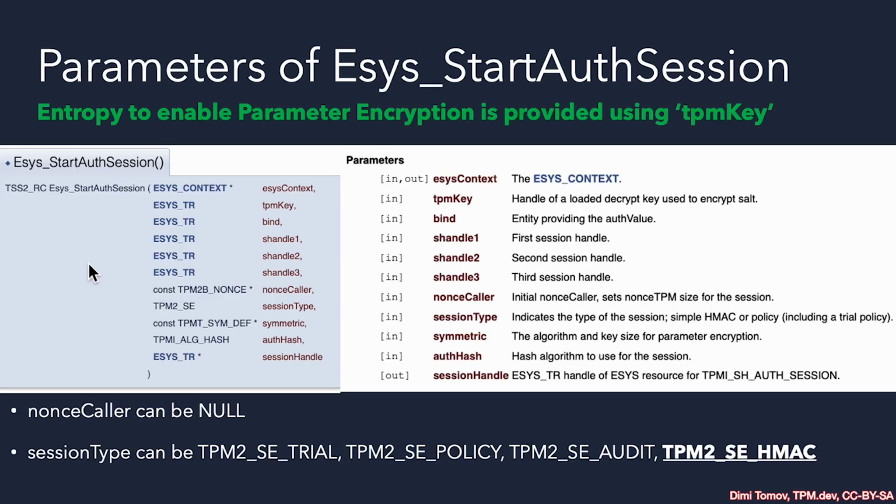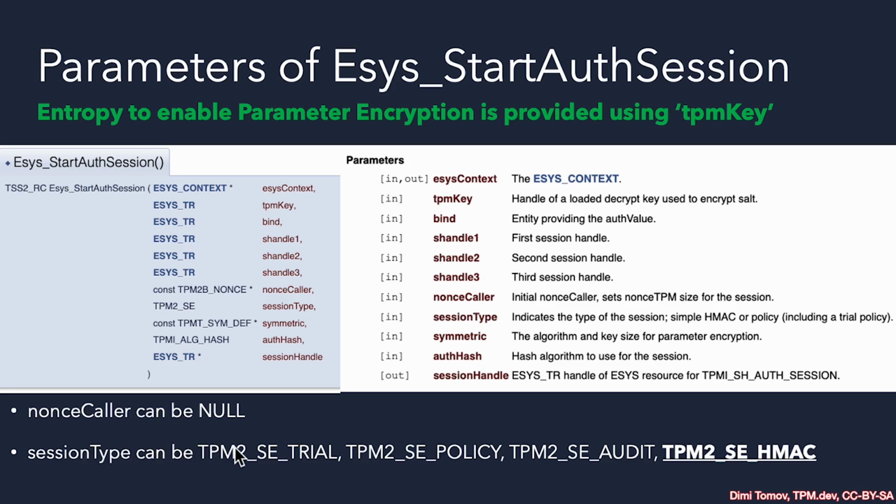Let's take a closer look at the ESAPI API for starting a TPM session. We need to provide our ESYS context as usual. Then we need to provide an object entity from where we'll receive the salt for the session key. And as mentioned, this can be the primary key. Then we can also have a bind. And here again, we can place the primary key. Then we have the 3 authorization slots, and we have some extra inputs here that can be set by us or by the stack. The nonce caller can be null.